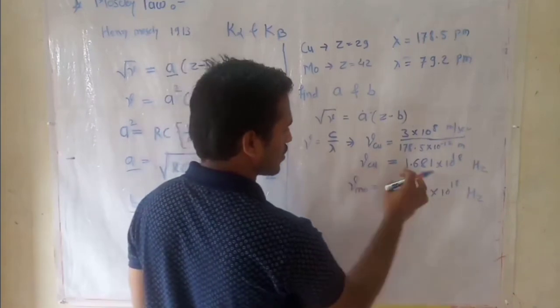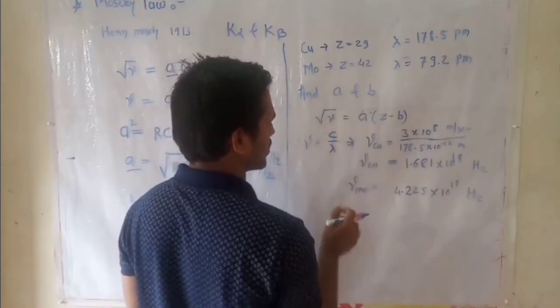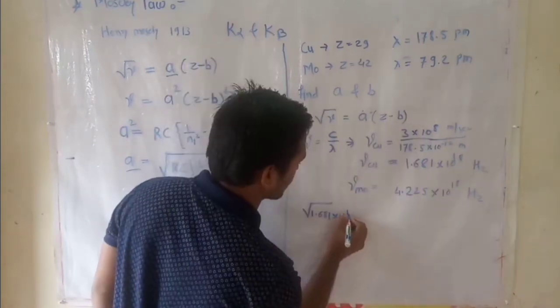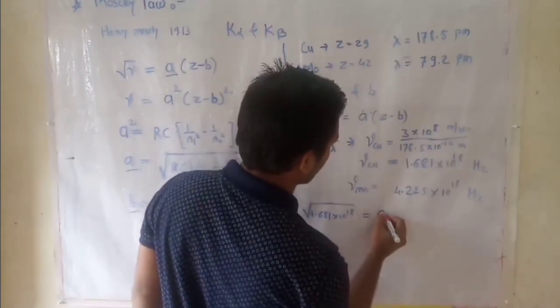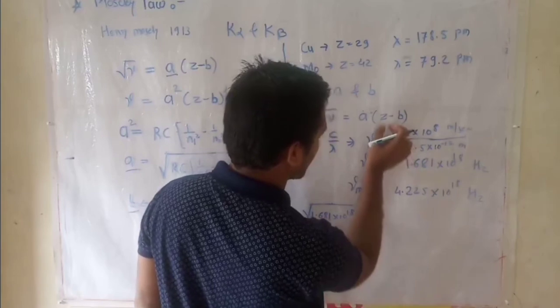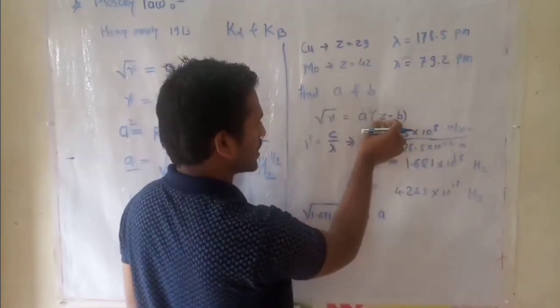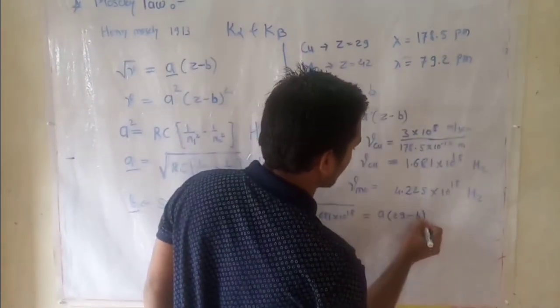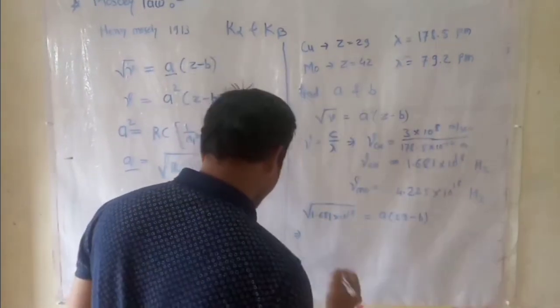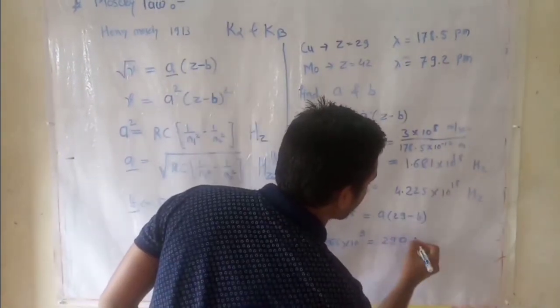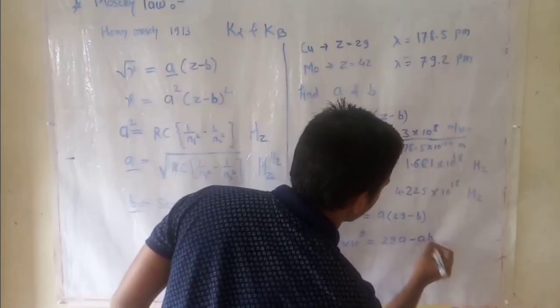Put these both values in this equation. For copper Z is 29. This can be written as 29a minus ab.